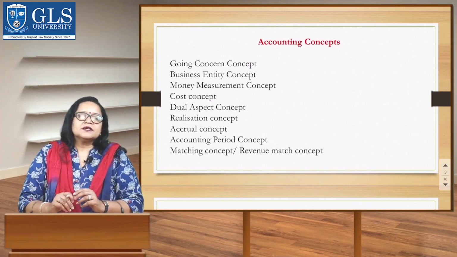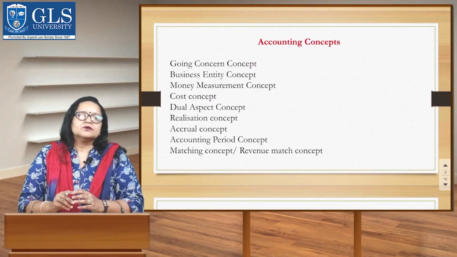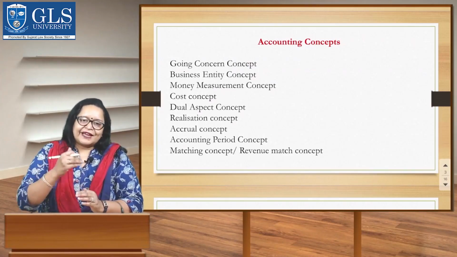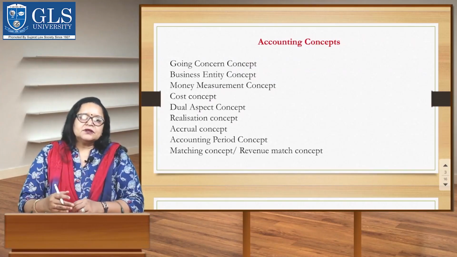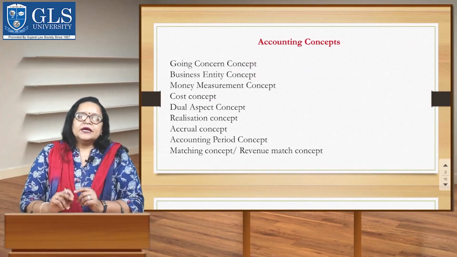The accounting cost concept states that all the assets are recorded in the books of accounts at their purchase price, which includes the cost of acquisition, transportation, and installation, and not at their market price. It means that fixed assets like building, plant, machinery, etc.